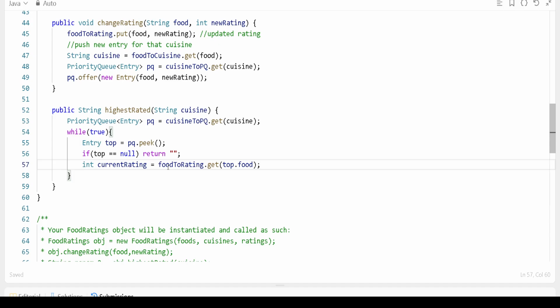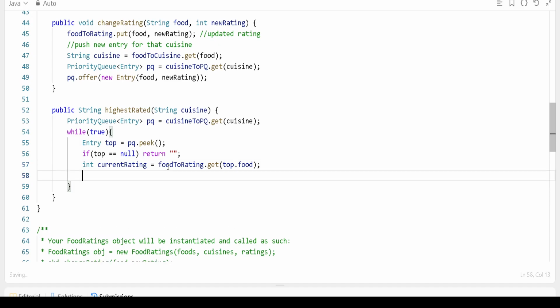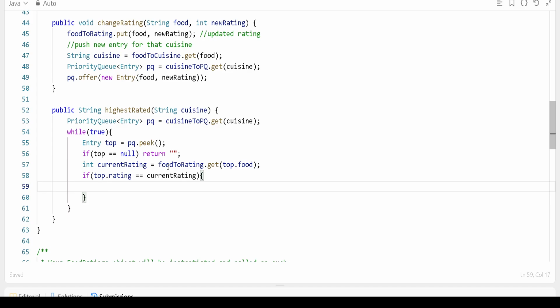Once you got the current rating, you check the condition, because we have to update. So what is the top rating? If the top rating is equal to our current rating, you don't do anything, you just return it.